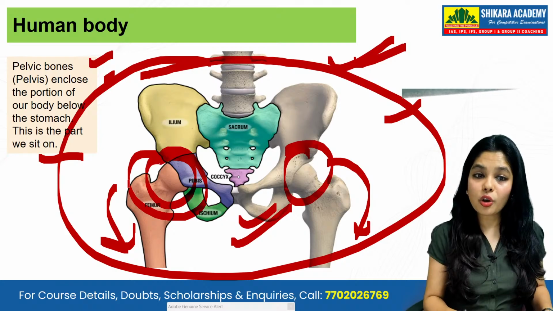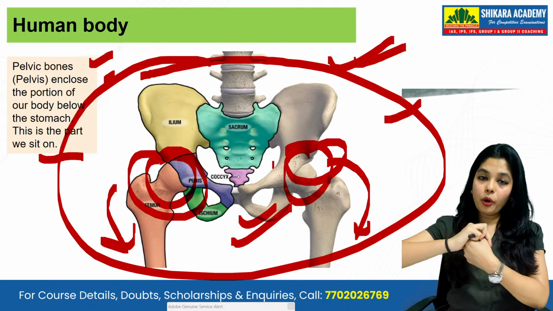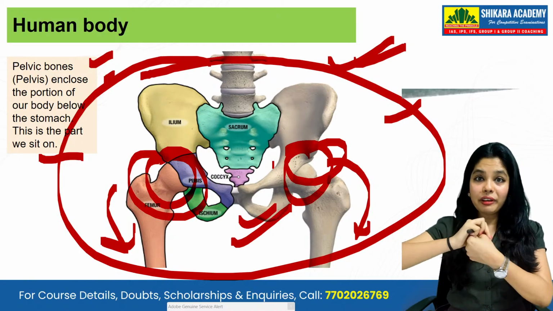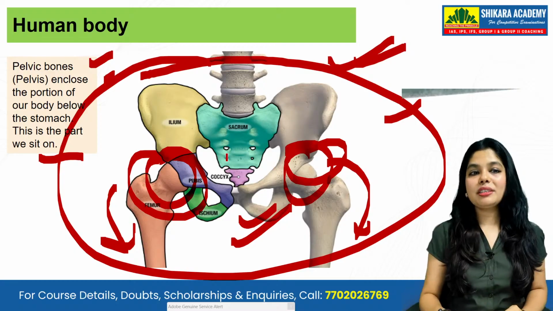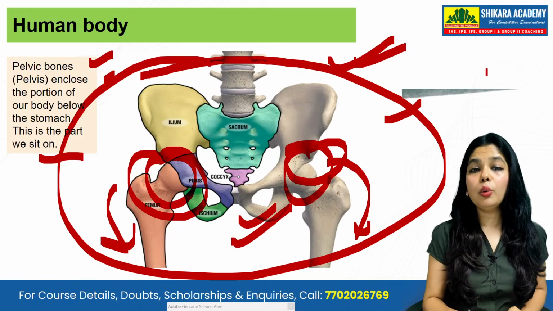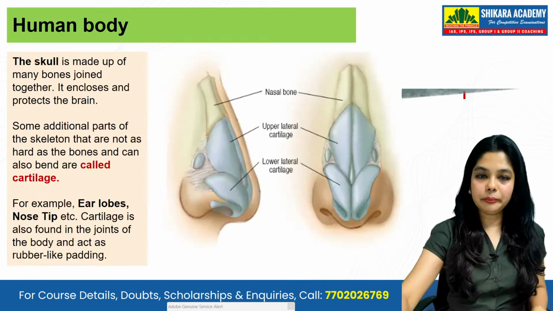This is a ball and socket joint. There will be a ball and there will be a socket, and it will be moving in that, like this. So this is your whole pelvic area, the lower abdomen area. This is your pelvic area, understood?